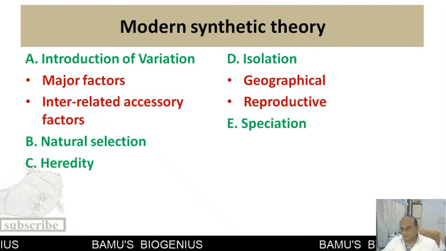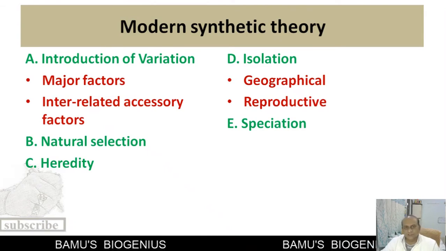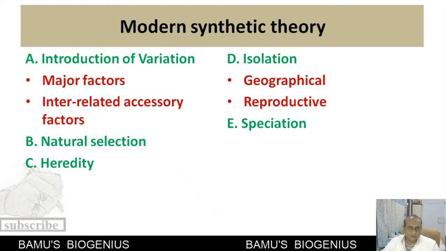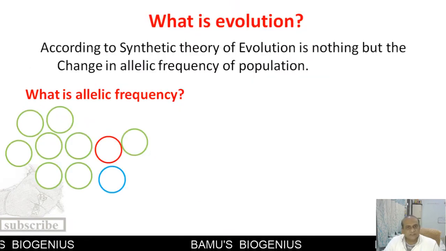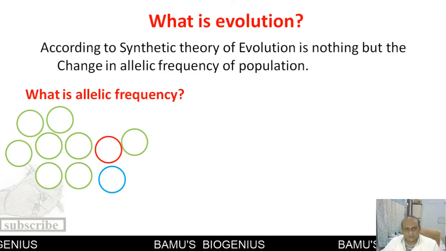Now, according to the modern synthetic theory, the definition of evolution is the change in the allelic frequency of the population that leads to evolution. So, first of all, we will see what allelic frequency is. You know what an allele is.